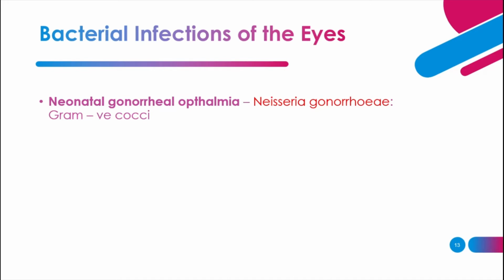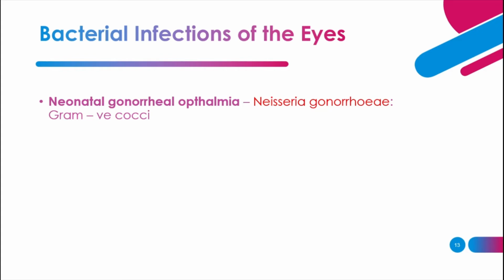In general, the ophthalmia neonatorum is the eye infection that occurs within the first 30 days of life. It is caught during the birth by contact with the mother's birth canal that is infected with a sexually transmitted disease. And this infection may be caused by the bacteria or the chlamydia or the viral.